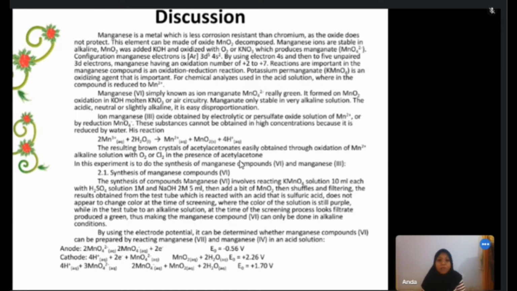Well, in this tube, the alkaline solution, at the time of the filtering process, produces a green color. This marks that manganese compound 6 can only be made in alkaline conditions. By using the electrode potential, it can be determined whether manganese compound 6 can be made by reacting manganese 7 and manganese 4 in the acid solution. This is my reactor, this is my picture.